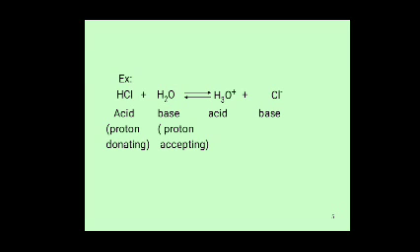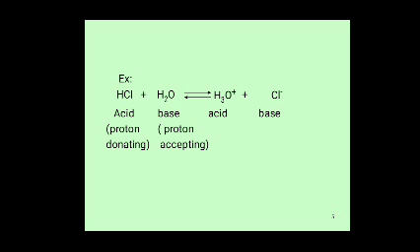H3O plus is the acid and Cl minus is the base. HCl is the acid and H2O is the base. HCl acts as proton donor, H2O as proton acceptor, and they form H3O plus and Cl minus.